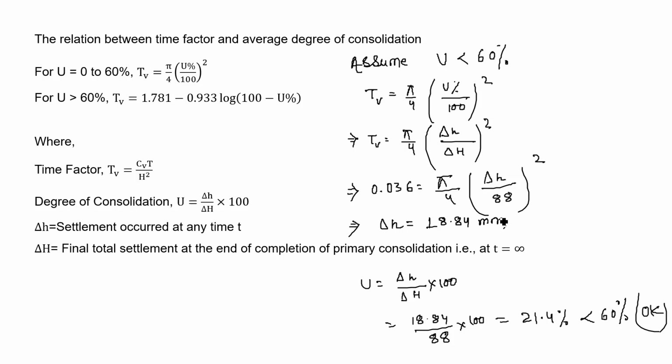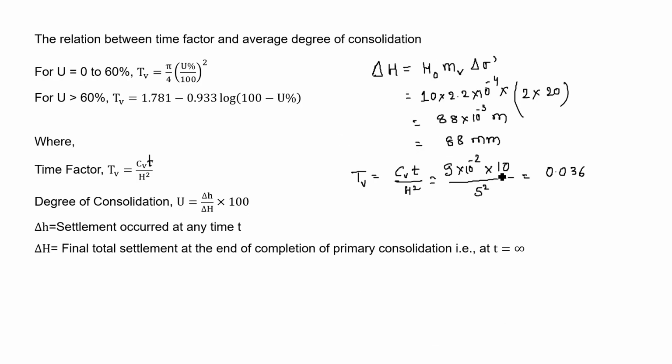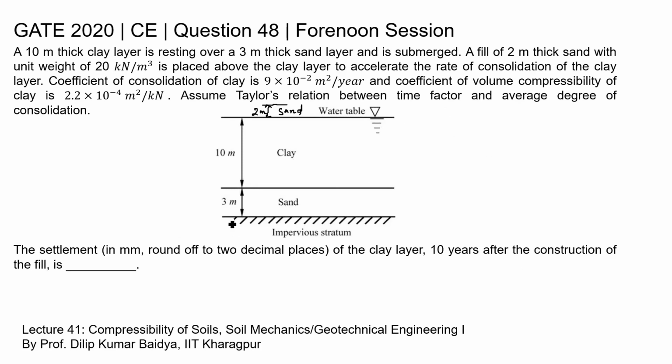So we can go with this answer, that is del h is 18.84 mm, and del h is the settlement occurred at time 10 years. We took this time as 10 years. So the settlement of the clay layer 10 years after the construction of the fill is 18.84 mm. So this is the answer.